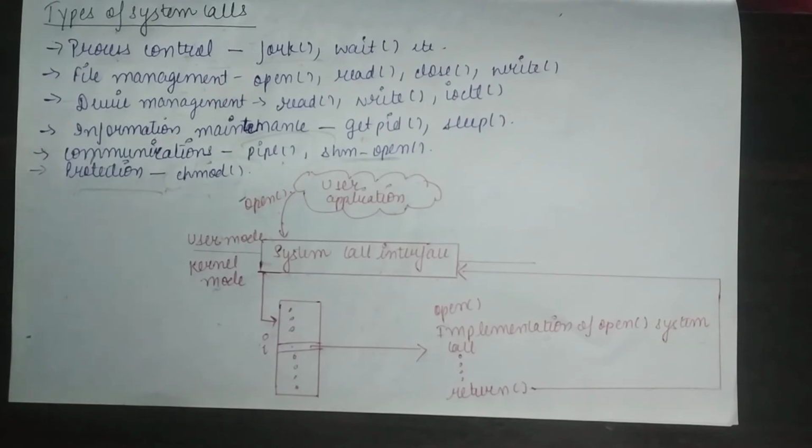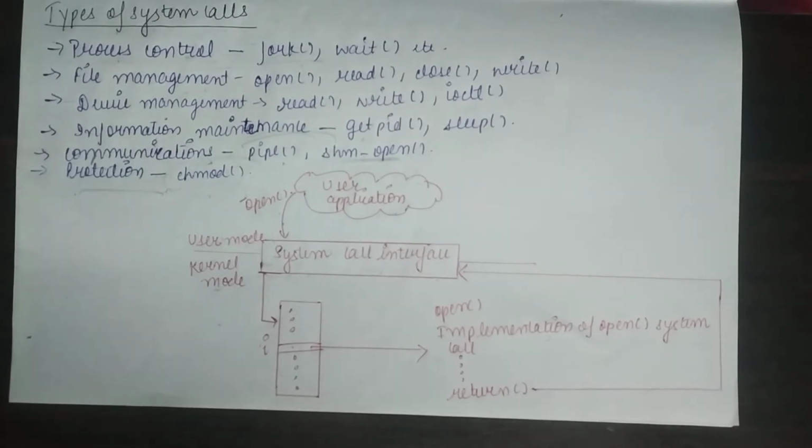There are three general methods used for passing parameters to the operating system. The simplest approach is to pass the parameters in registers. But registers are limited, so what if the number of parameters is more than the registers? In that case, the second approach comes in, where you store the parameters in a block, and then store the address of that block in a register. So basically the address of the block is passed as a parameter in a register.